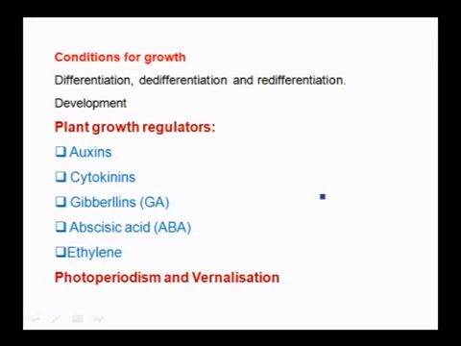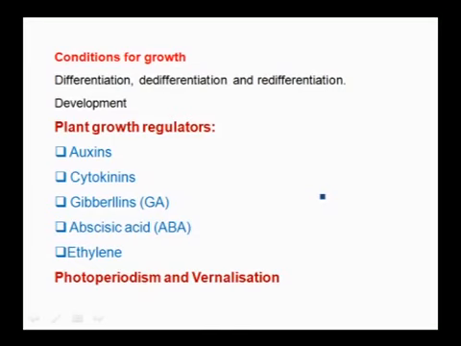De-differentiation is when a mature cell performing a particular function regains the capacity of division and becomes de-differentiated, and then re-differentiated means the de-differentiated cell again differentiates to perform a particular function. Development of the plant usually takes place from seed to senescence.